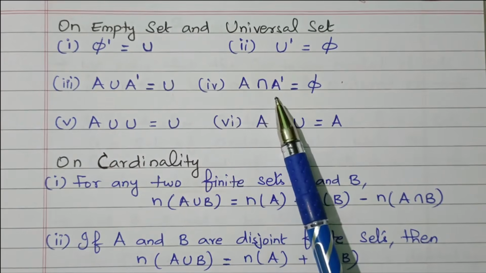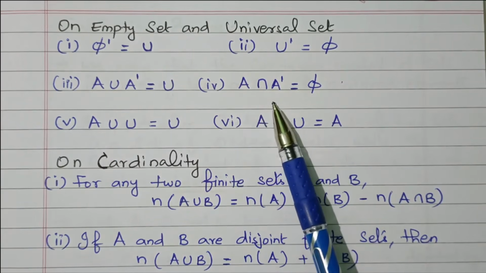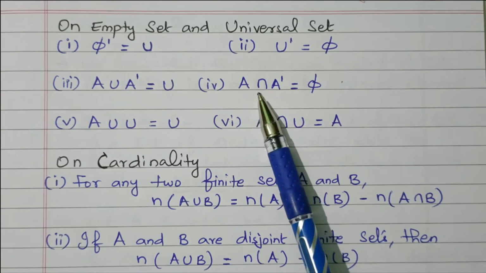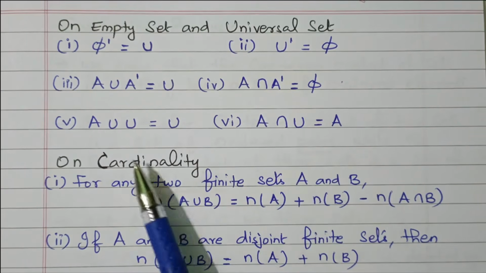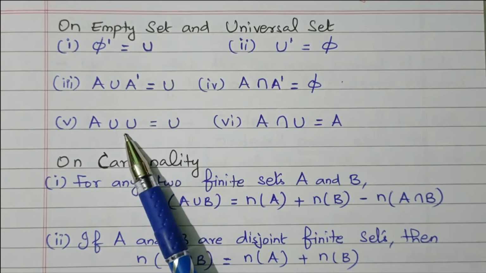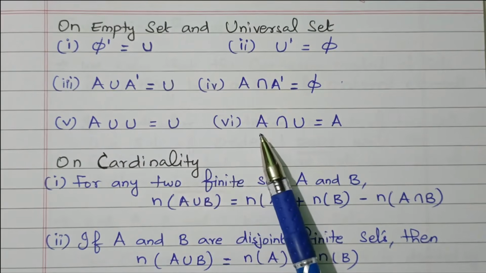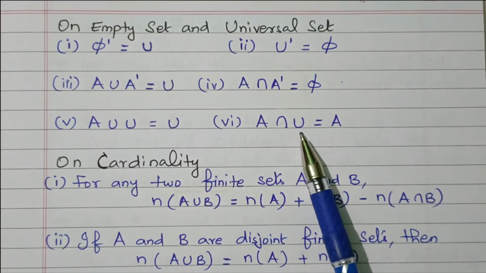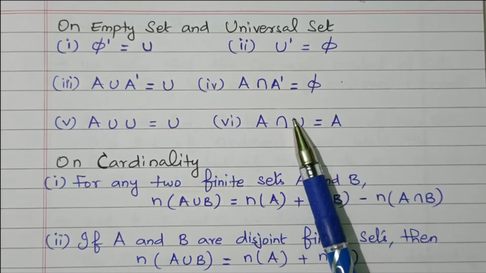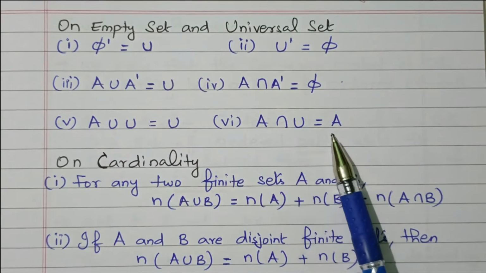A intersect A dash means nothing will be there. A is the set of elements, A dash means other than A. So there is no common, so null set. A union universal set: the universal set contains all the elements, so automatically the result will be the universal set. A intersect universal set is A. The universal set contains all the elements, A contains the elements of A, so the common is A only.